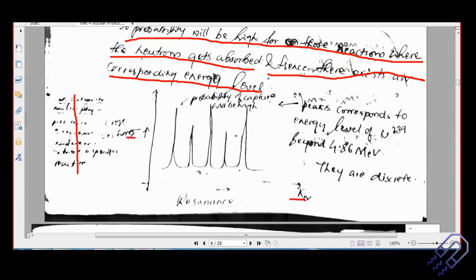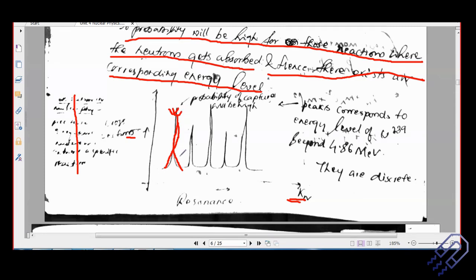So if there is a graph plotted between the nuclear cross section and the kinetic energy, it can be observed that at certain points there is a peak. Let's say at this particular kinetic energy, the probability of absorbance is more. That means the resonance is happening there.